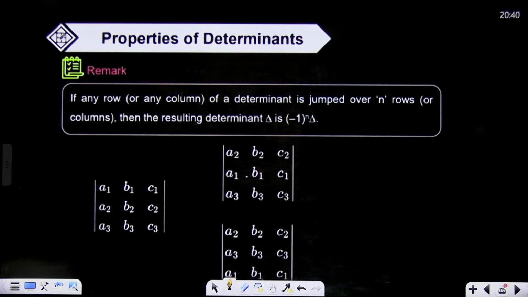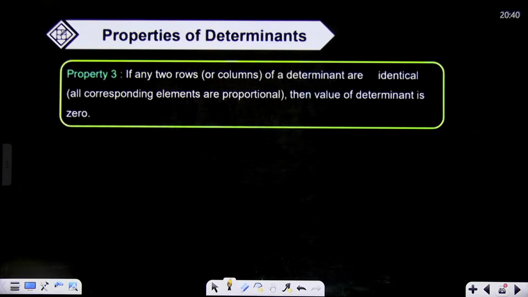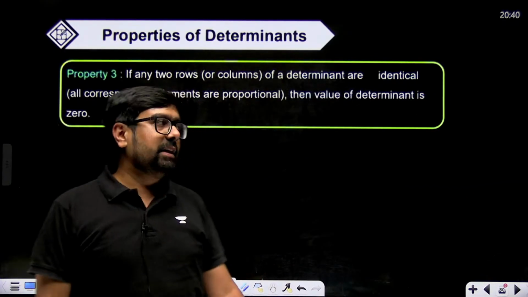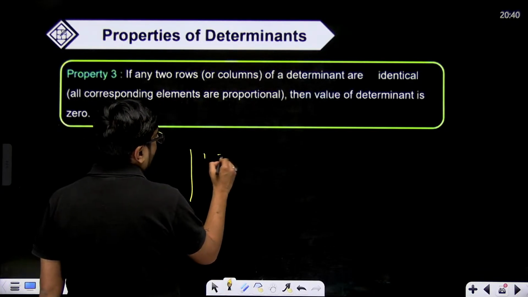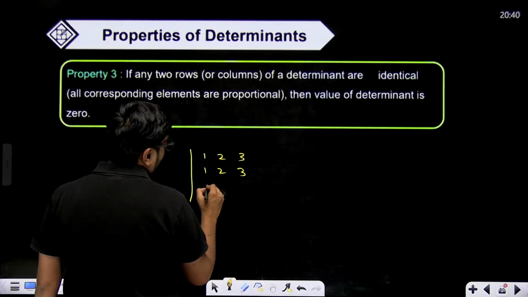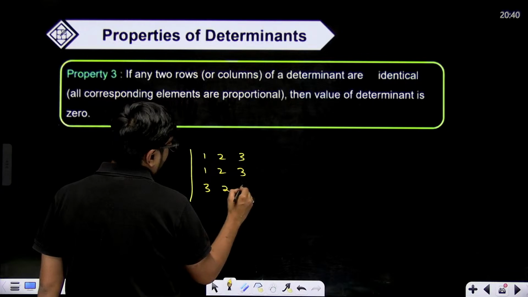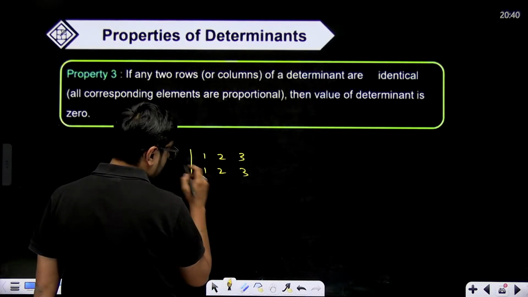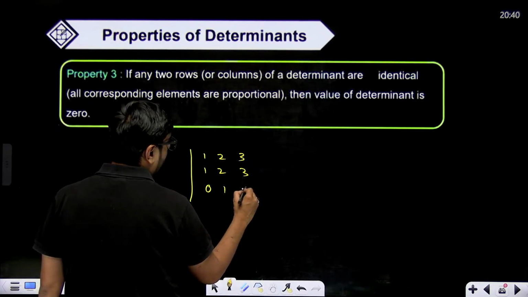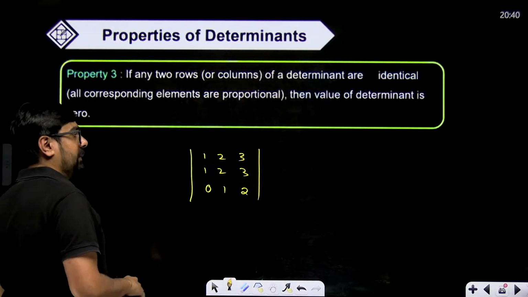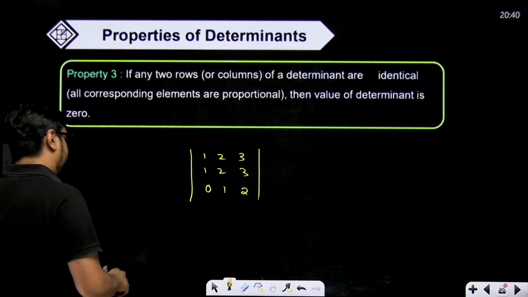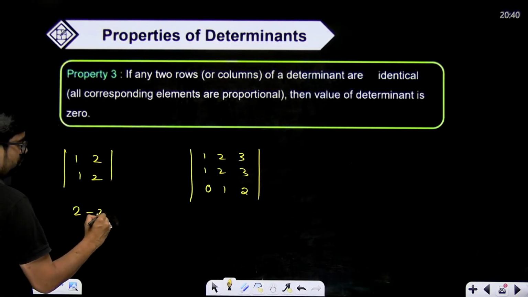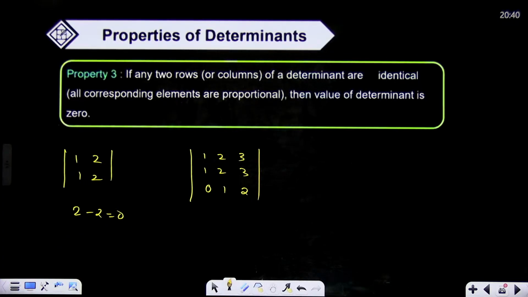If any 2 rows of a determinant are identical, then the value of determinant is equal to 0. Okay, this is all right, not a problem. You can check this. Check for 1, 2, 3, 1, 2, 3 and 3, 2, 1, let's say, or let's say like this. 2 rows are same. And also check for this 1, 2, 1, 2. This will be definitely 0. 2 minus 2 equal to 0 in square. In 2 cross 2, you can clearly see that.